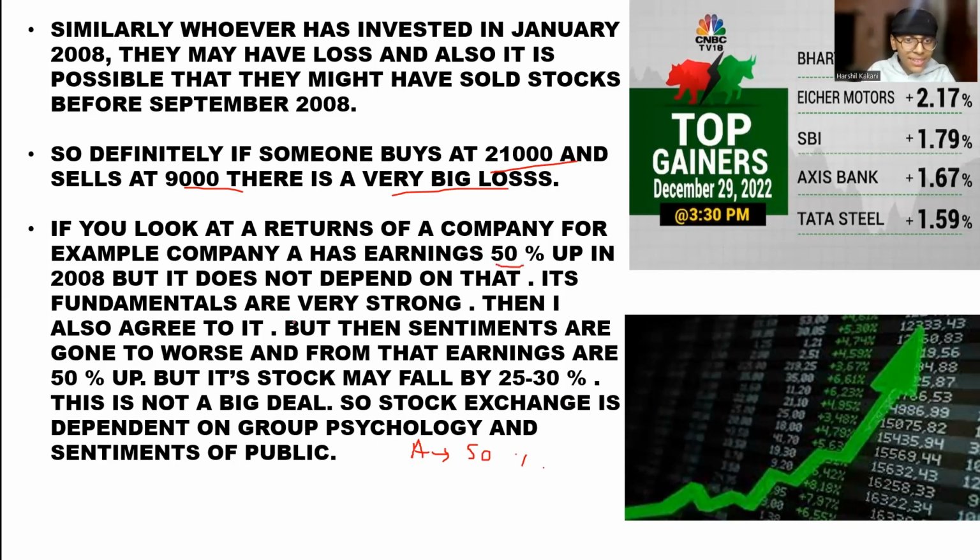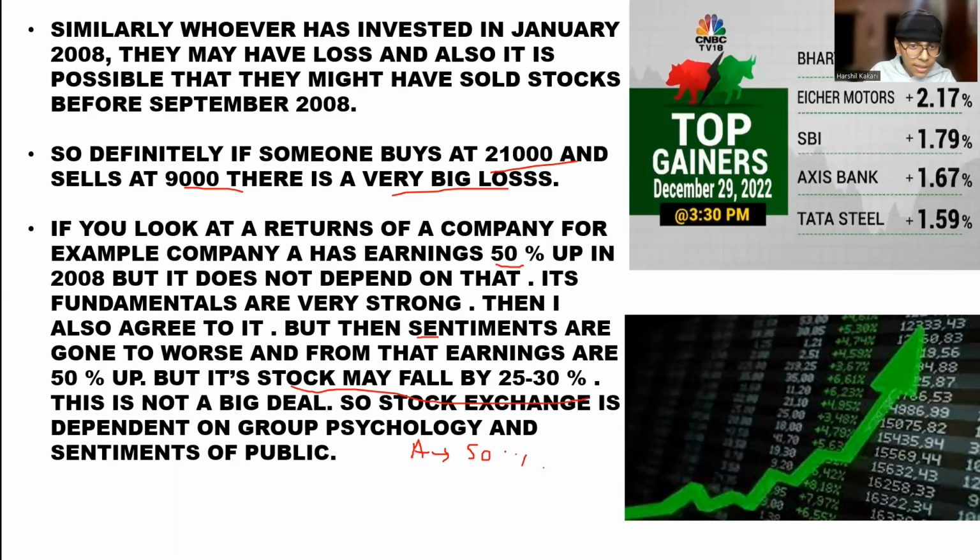Yes, I also agree with that. But then sentiments have gone too bad, because I said that markets are inversely proportional to the securities. So sentiments have gone down even though earnings are 50% up. So you see the stock may fall.